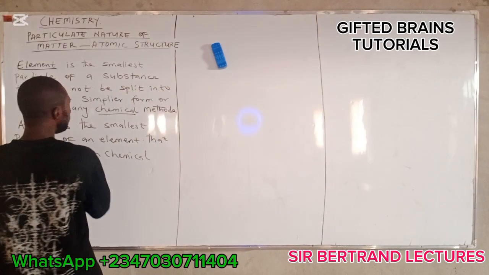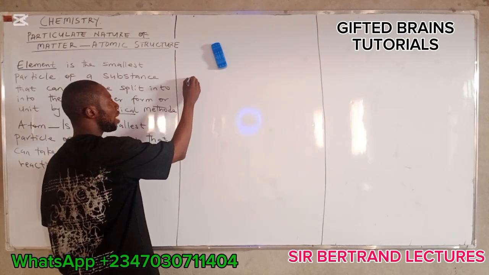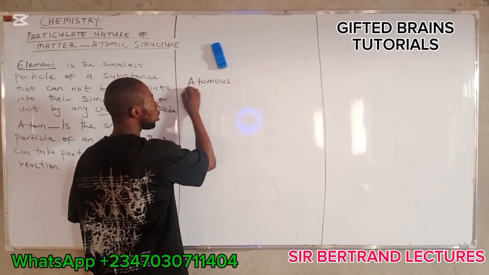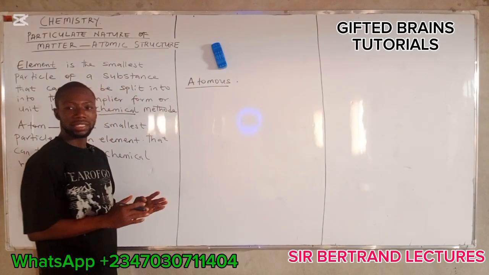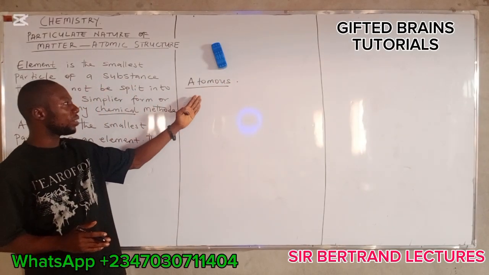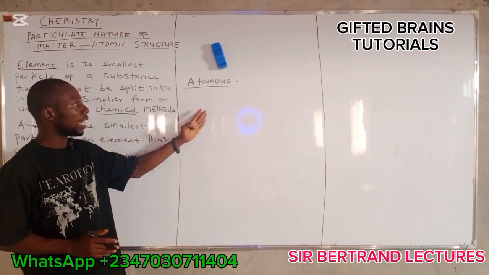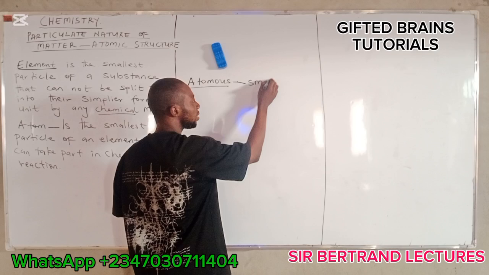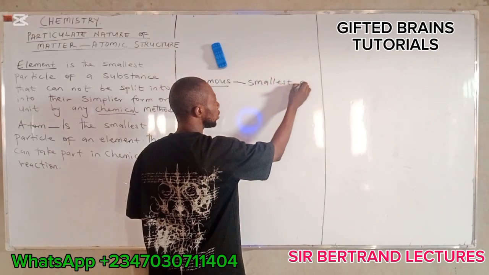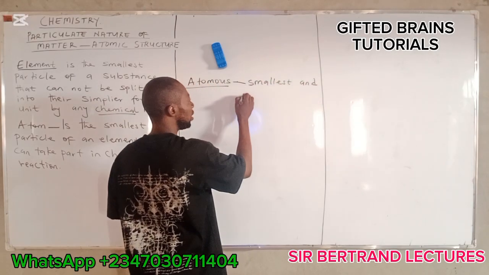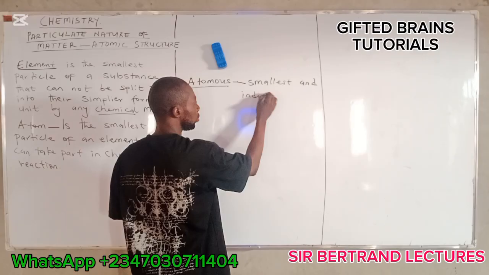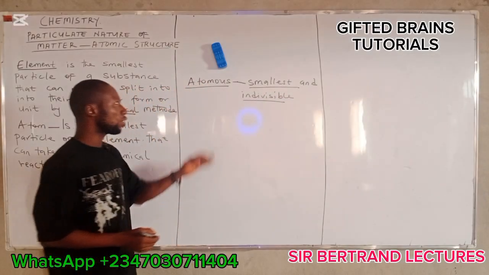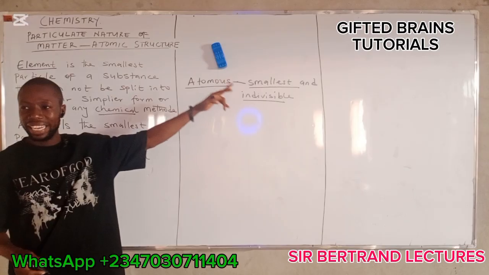The word atom is derived from the Greek word known as atomos. Do you understand? Atom is derived from the Greek word known as atomos, which means smallest and indivisible. Atomos means smallest and indivisible.